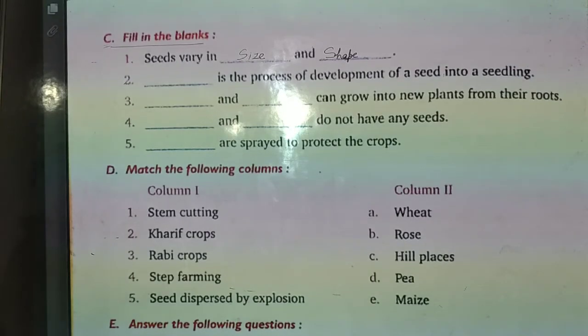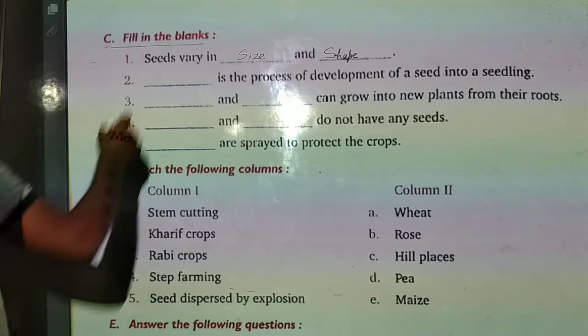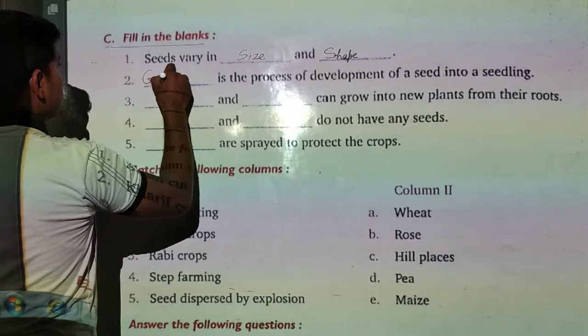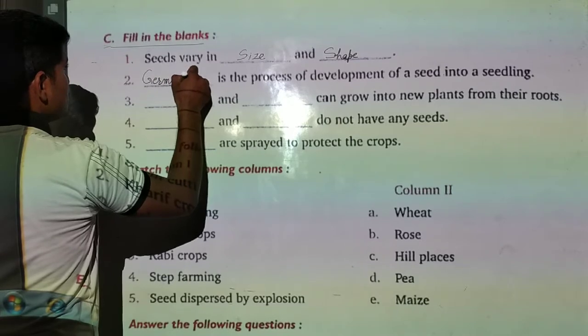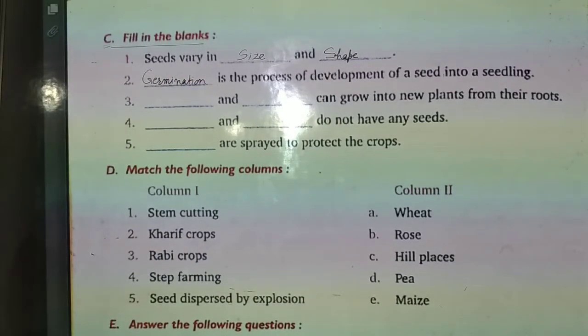Dash is the process of development of a seed into a seedling. So germination is the process of development of seed into a seedling.